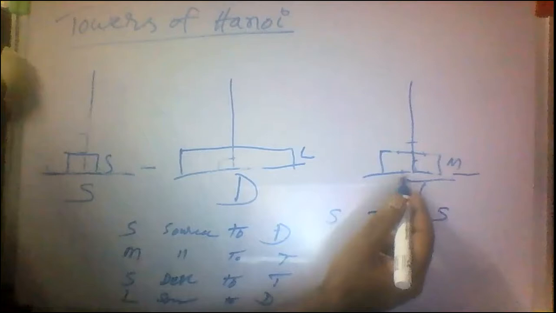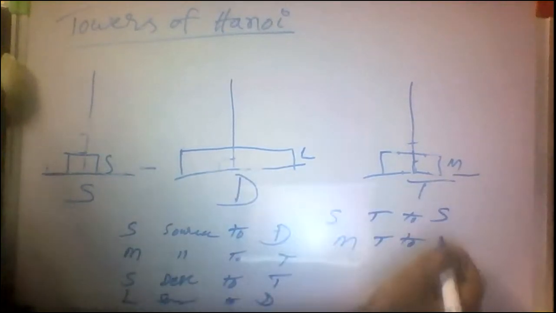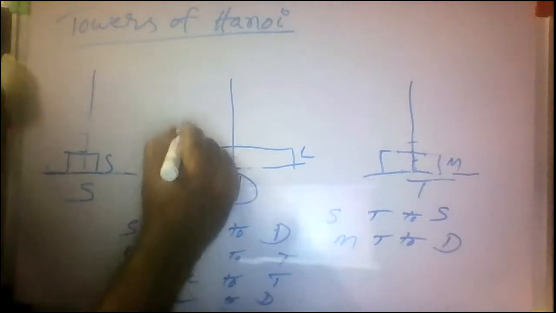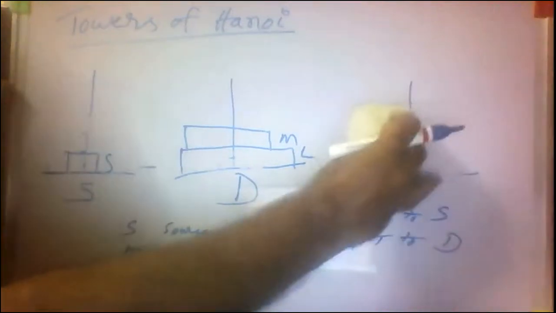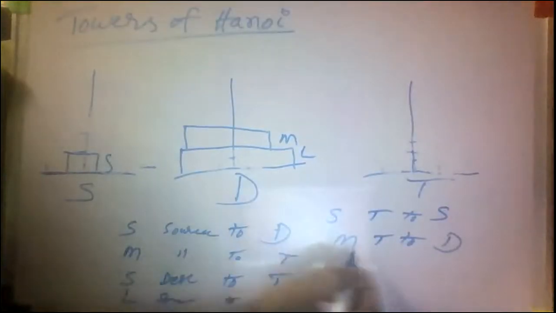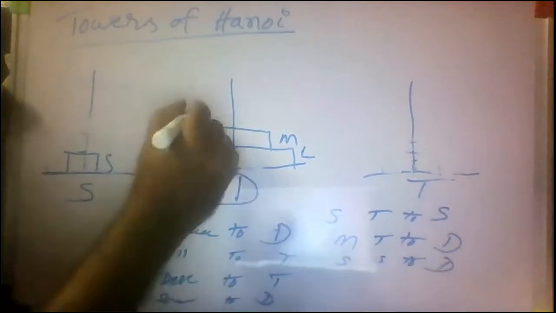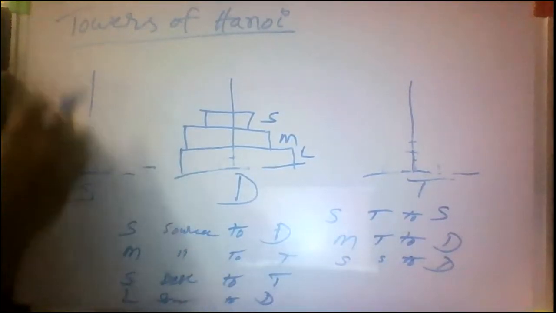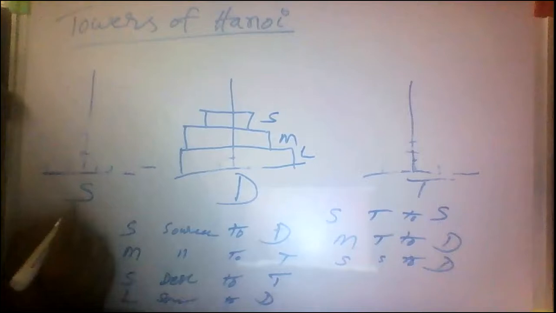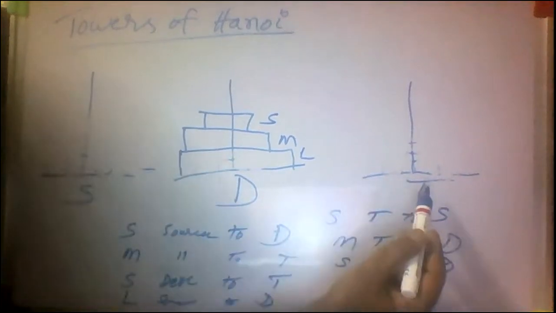Then I want to move medium disk from temporary to destination. This is medium. Then temporary is empty. Next one, I want to move small disk from source to destination. Then this is small disk. Yes. So what is our aim? To move as it is disks from source to destination. Possible or not? Yes. With using temporary rod.